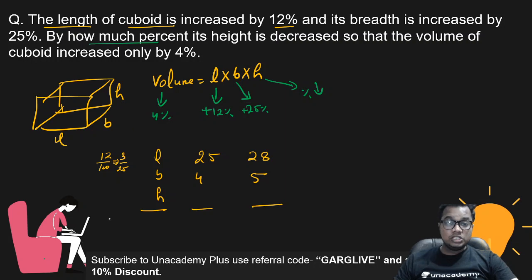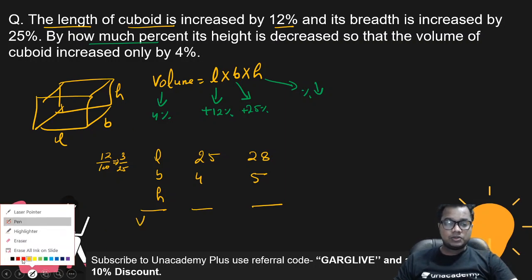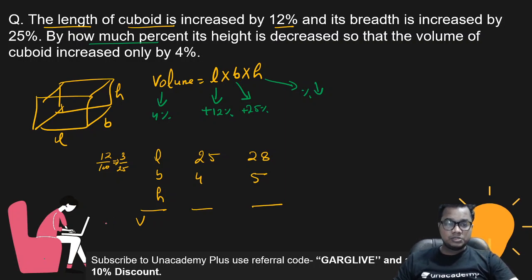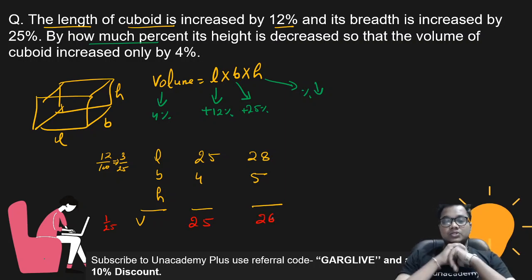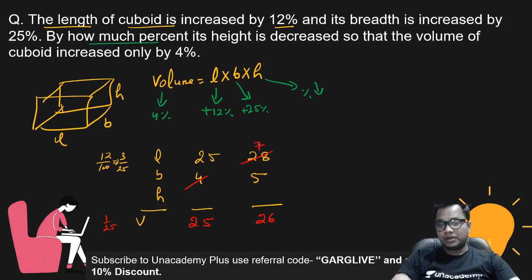Then the change in volume is what? L into B into H. Change in volume is what? 4%. 4% means 1 by 25, that means 25 to 26. So now, what is the change in the height? How to find it? 4 into 7, 28, 5 into 5, 25. So now the change is 5 to 7.